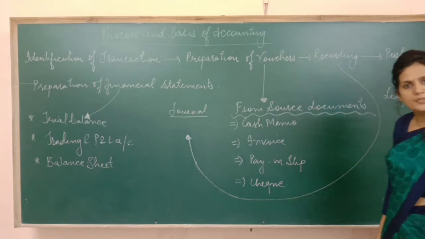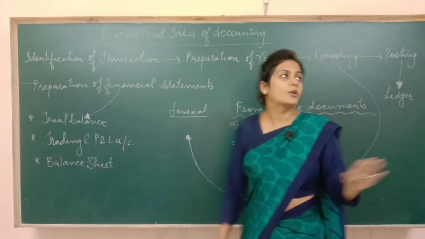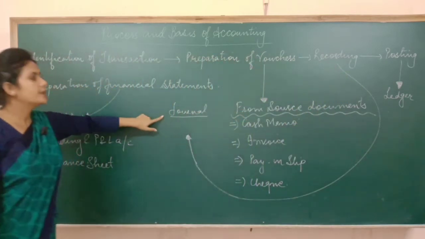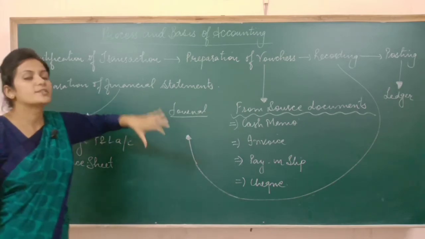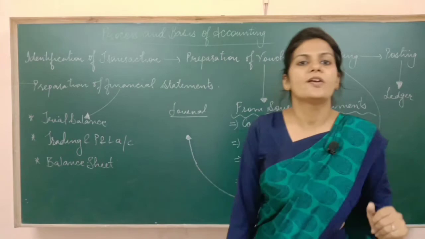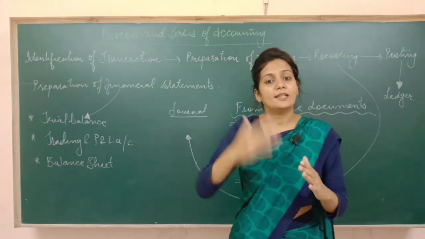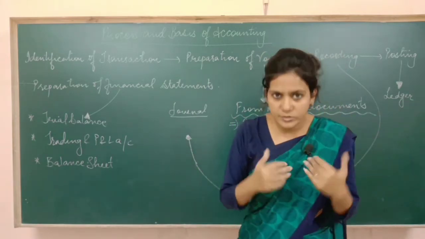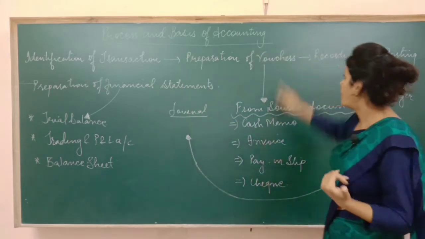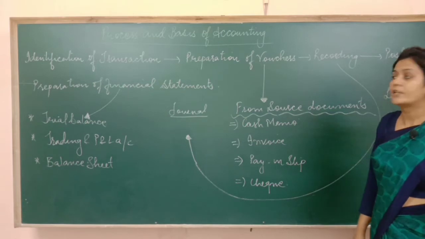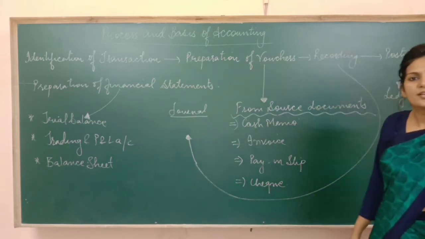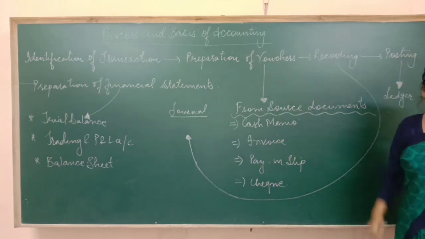Once vouchers are prepared, then we are going to record the transactions. Recording is done in which book? Recording is done in journal. See students, you can't understand the meaning of all these terms in this lecture itself. Whatever terms I'm going to use today, there are chapters based on each and every term. There is one chapter on source documents. There is one chapter on this topic, journal. So what is journal? Journal is a book in which we record the transactions.